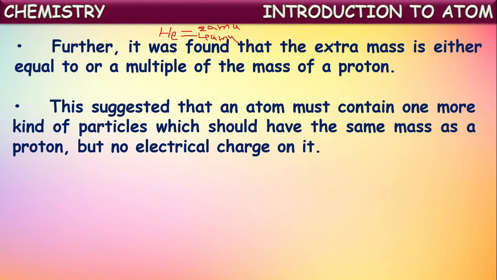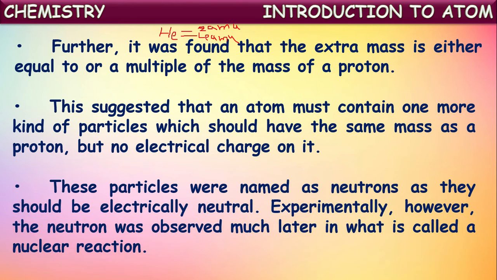Because of the presence of charge on those extra particles, atoms should acquire that charge. But atoms are finally neutral in charge. So from this they concluded that there is one more kind of particle than electrons and protons. Those particles have the same mass as protons but no electrical charge. These particles were named neutrons, as they are electrically neutral.